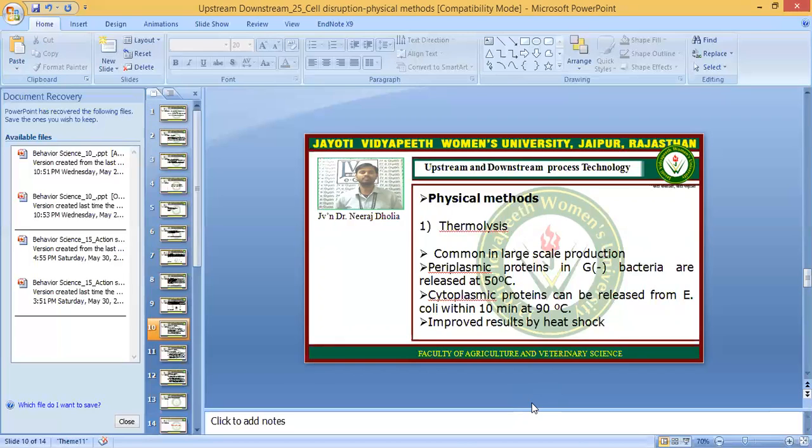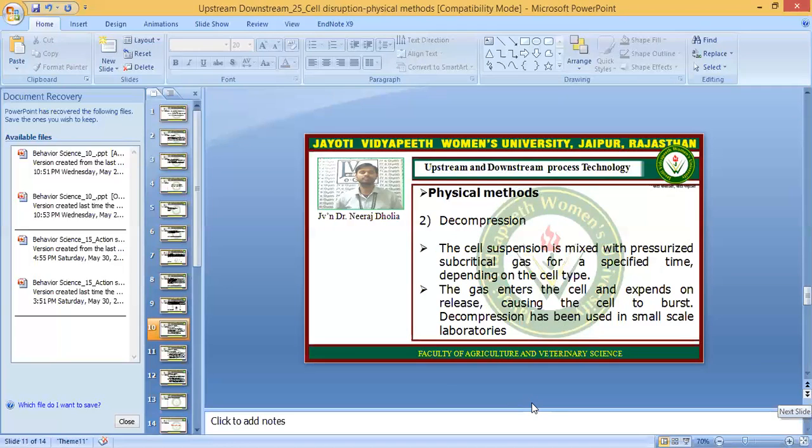Heat shock is the sudden change in heat, means at one moment the cells are put at a high temperature, and in the next moment they are put at a low temperature. This is repeated several times. This is known as heat shock, and heat shock causes cell disruption.